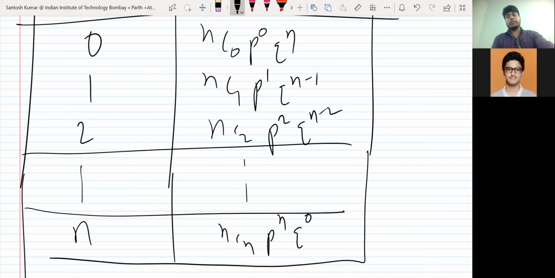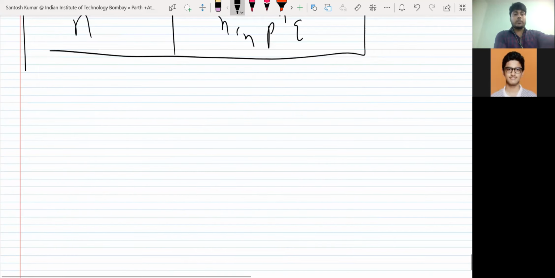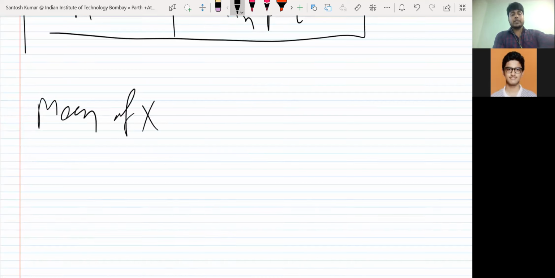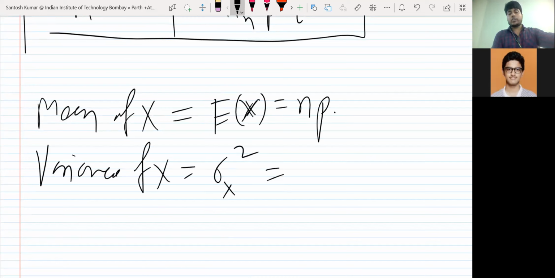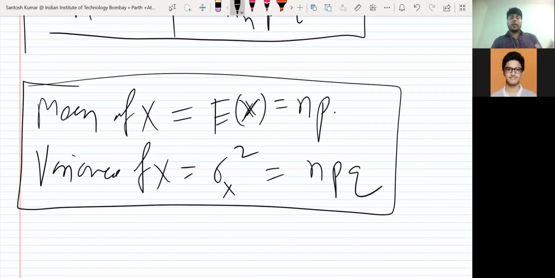The interesting thing is you can find the mean easily. If I ask what is the mean of x in the binomial distribution, that is E(x). If you want to prove it, you can prove it directly, but I will give you the formula. It is np. And what is the variance of x, sigma square? The variance of x is npq. So these are the formulas for mean and variance in the binomial distribution. So the binomial distribution makes things easy for experiments coming under this criteria.